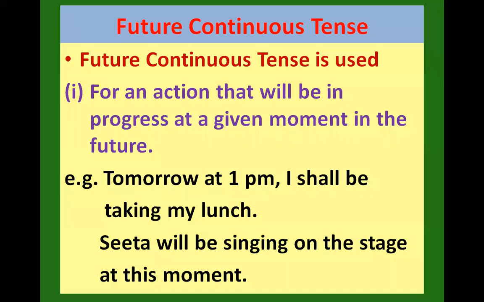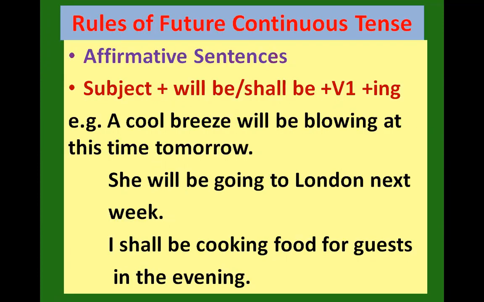Next is future continuous tense. It is used for an action that will be in progress at a given moment in the future. Future के किसी एक moment पे वो काम चल रहा होगा. Tomorrow at 1 p.m. I shall be taking my lunch. Sita will be singing on stage at this moment.